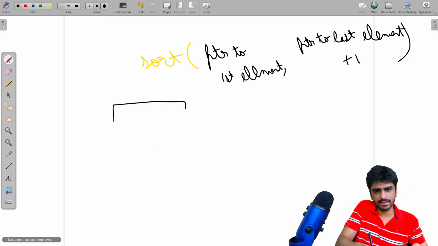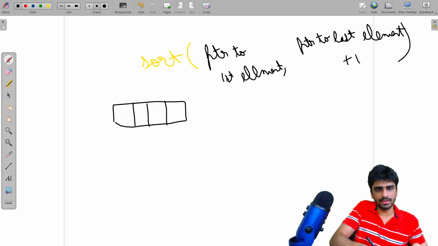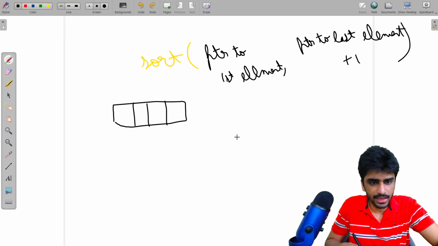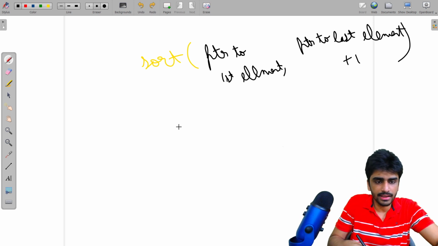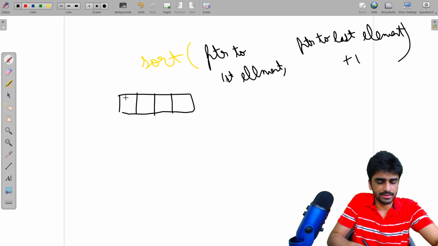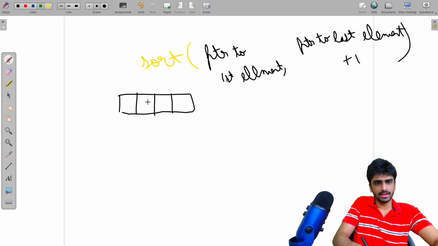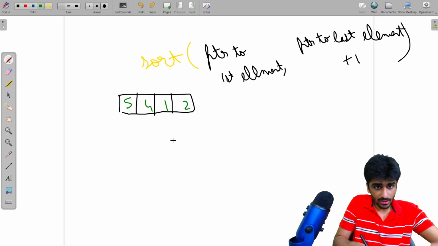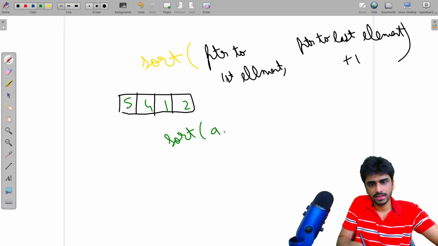So if we have an array like this, and it has 4 elements, we will give it the pointer of this element and the pointer of this empty place that is not a part of the array, right? And let's say we don't want to sort the entire array, although this is not usually used. If we have 4 elements like this, and we just want to sort these 3 elements, and leave this one untouched, we will do sort a comma a plus 3, right?